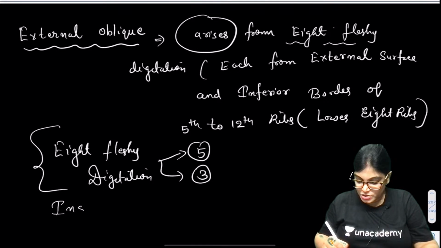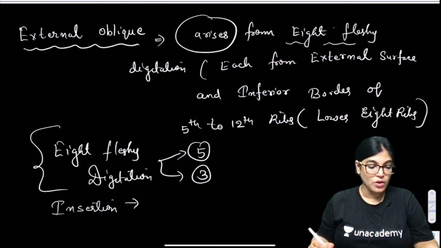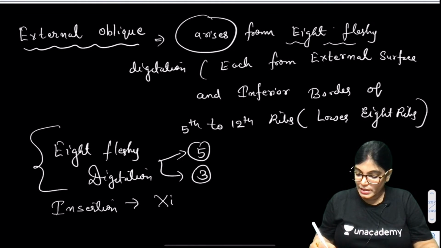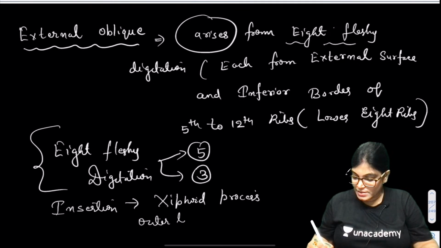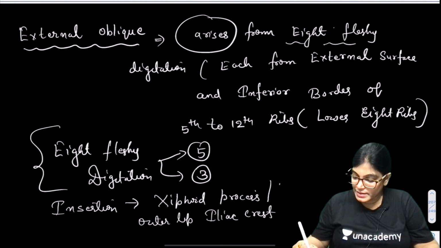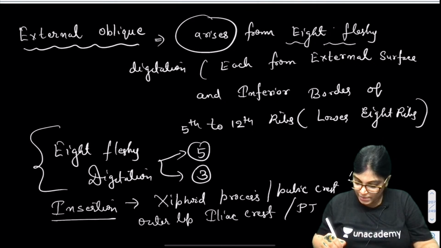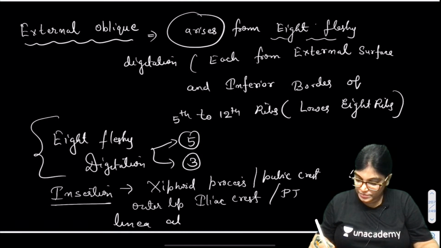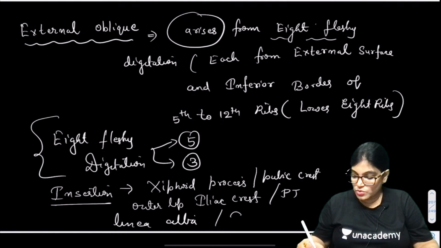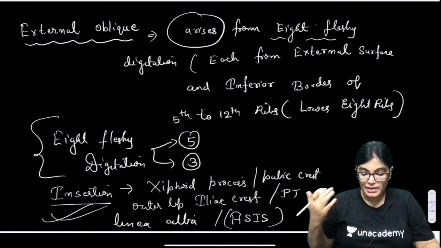If I want to tell you about the insertion of external oblique muscle, where it is inserting: it is inserting into the xiphoid process, the outer lip of iliac crest, the pubic crest, also onto the pubic tubercle, also in the linea alba, and going towards the anterior superior iliac spine where the inguinal ligament lower down it is going. Okay, this is about origin and that of insertion.